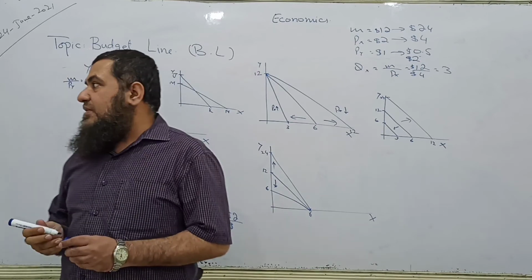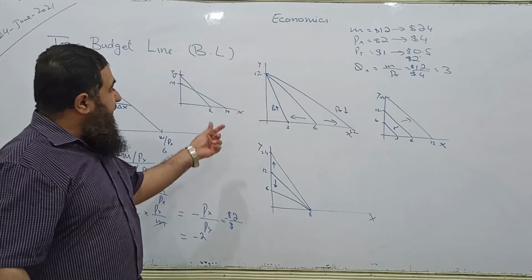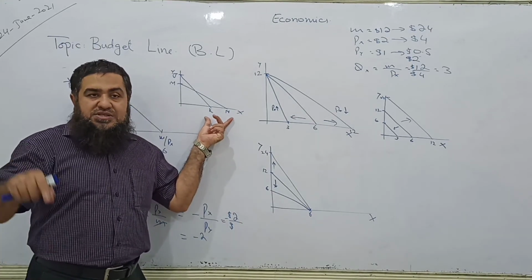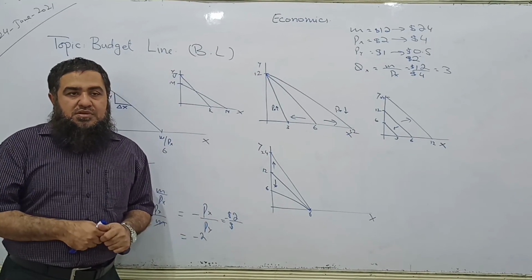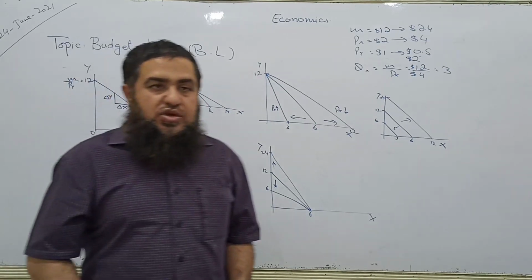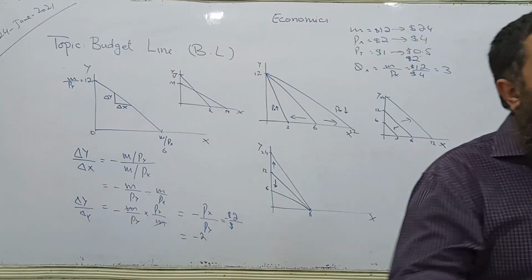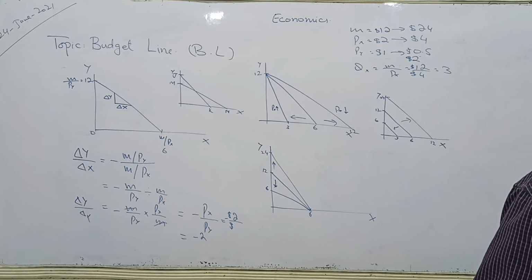Only two pieces of information are given: the price of X and the income of the consumer. So why is the consumer buying more of X? Because its price has gone down. And why is he buying less of Y? Because his income has gone down. Clear? So this type of crossing budget lines can be seen in your MCQ paper, where you have to find the right answer. If you make a little mistake, your answer may go wrong. Clear? So I gave you one hint of the MCQ in the exam from this topic of the budget line.